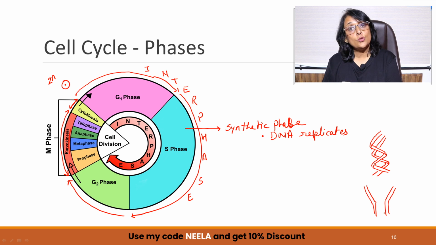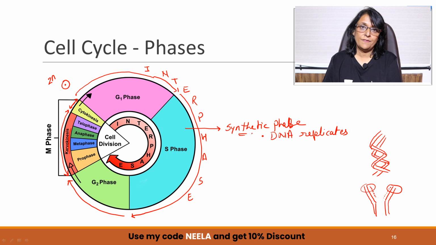And on these 2 strands, new DNA will be synthesized. We are not going into details of that, but here will be one new strand, and here one more, and now these 2 will coil and these 2 will coil. So from one double-stranded DNA, we will get 2 double-stranded DNAs. This is what is going to happen in synthetic phase.